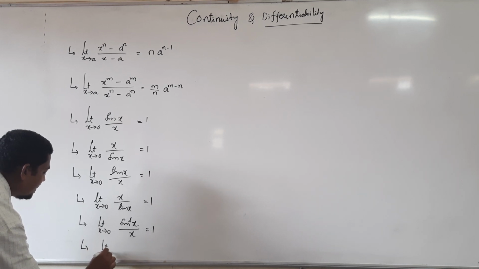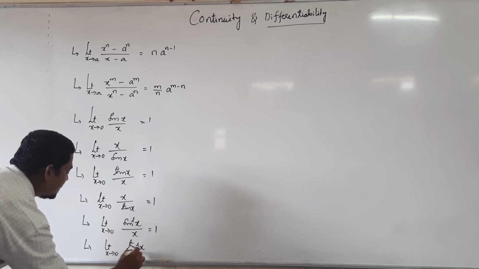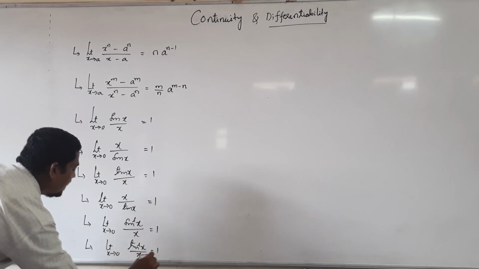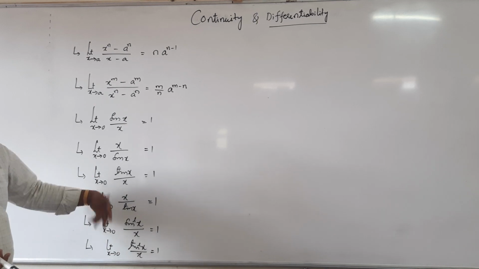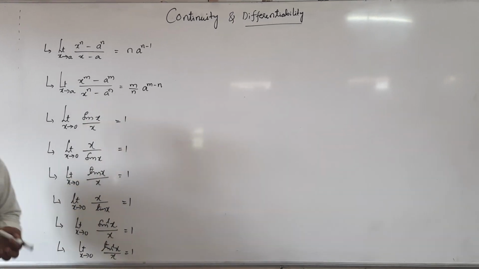Limit as x tends to 0 of tan inverse of x divided by x is 1. And similarly, x divided by sin inverse x and x divided by tan inverse x are also 1.